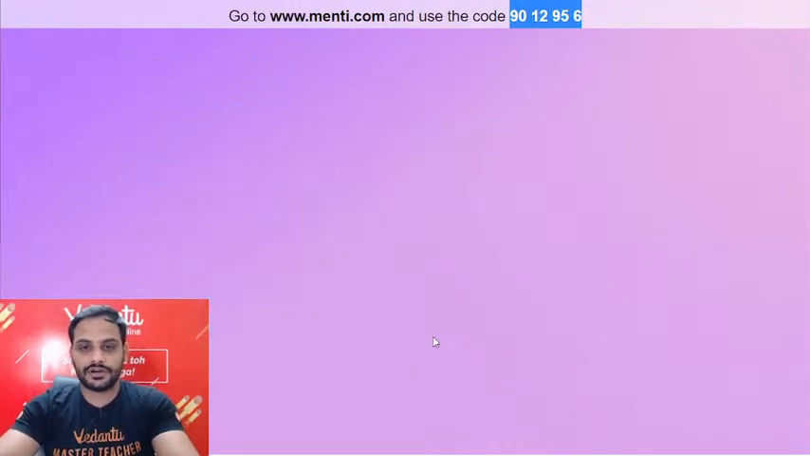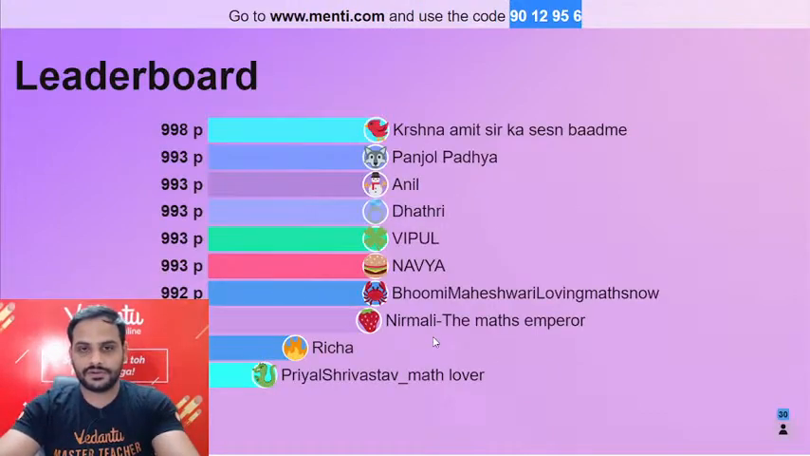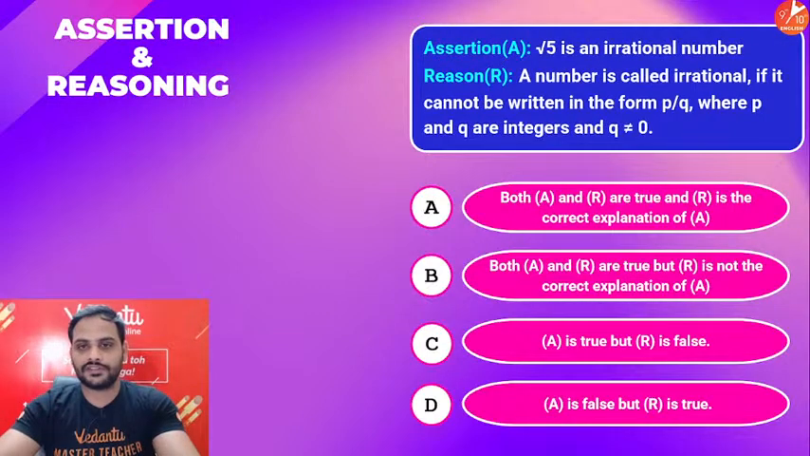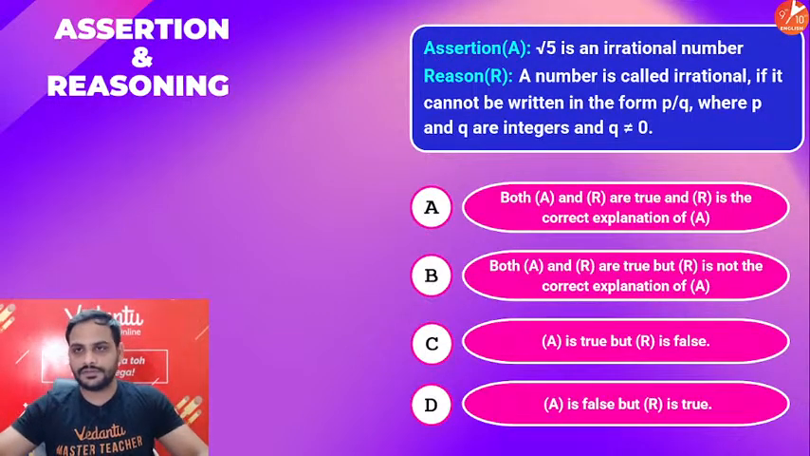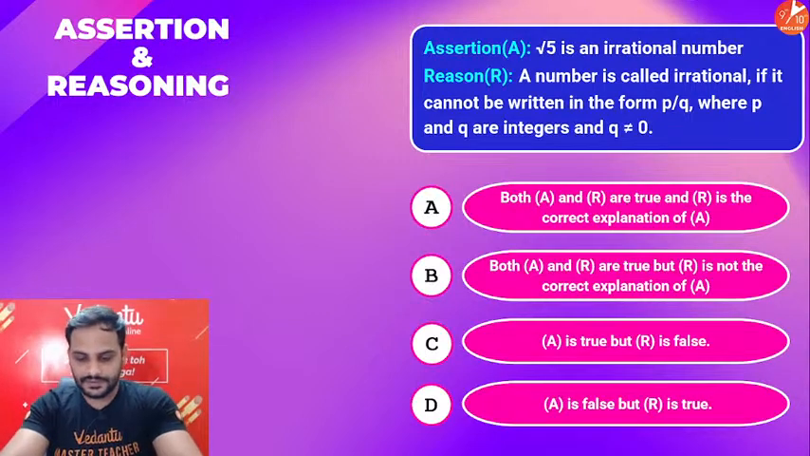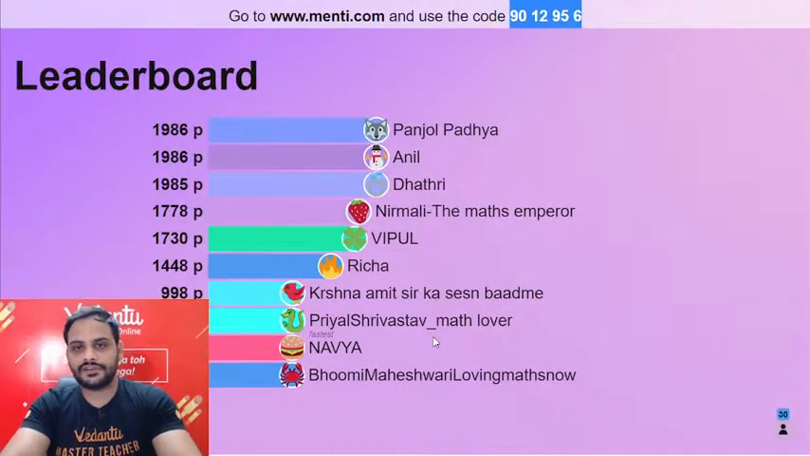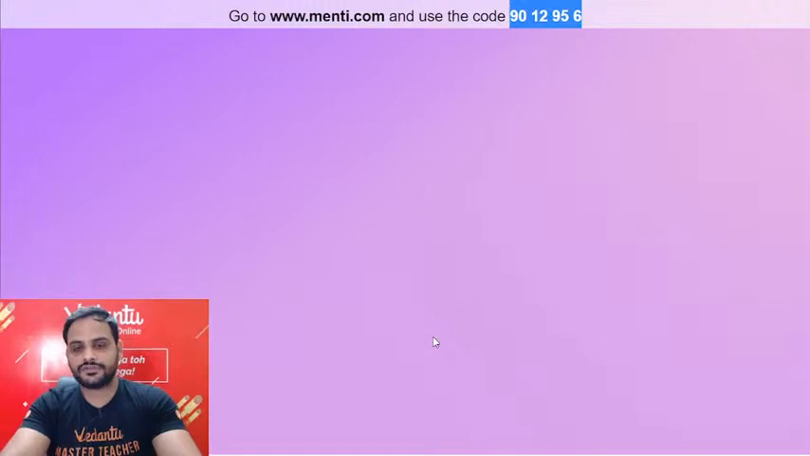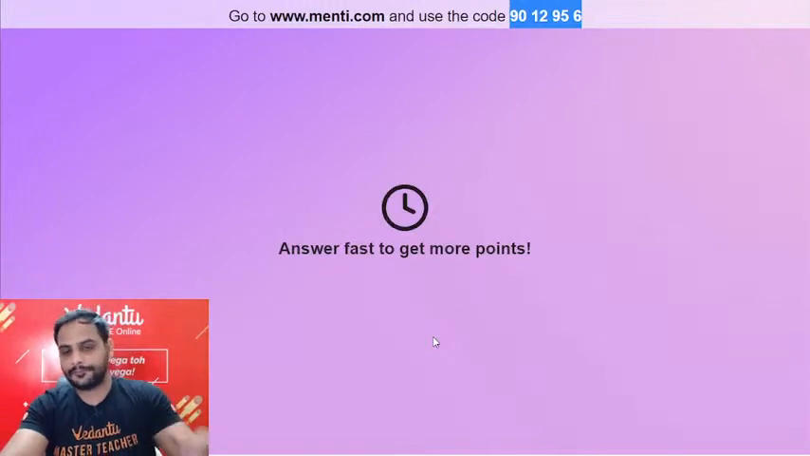Let's go for our next question. So the next question is over here. You can read the question quickly. Alright, assertion, reason. Let's start. Question number 3 coming to your way is this. Let's see.